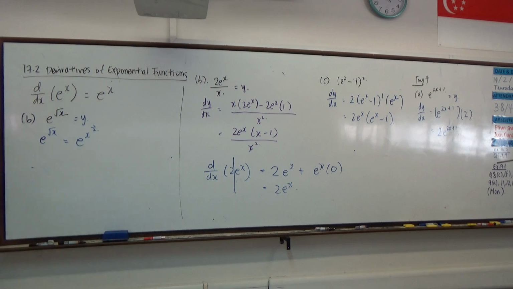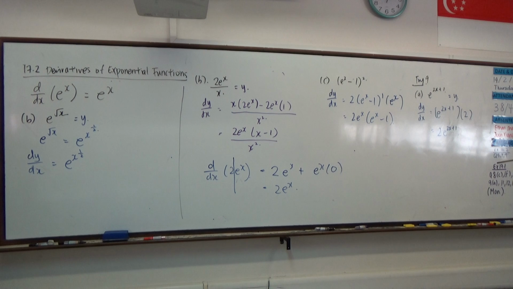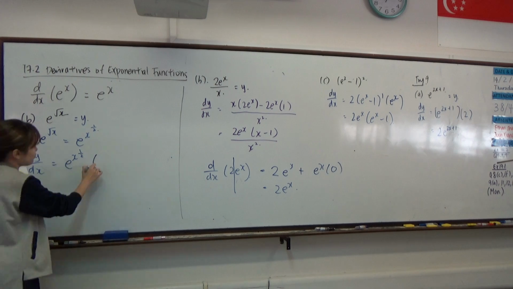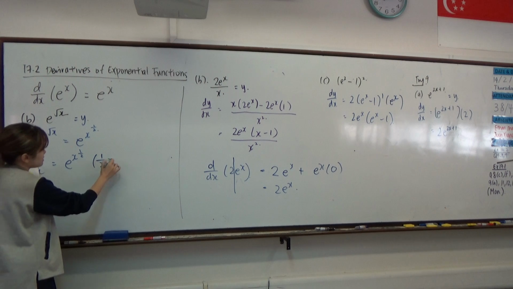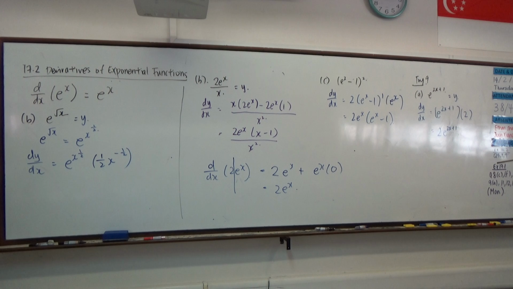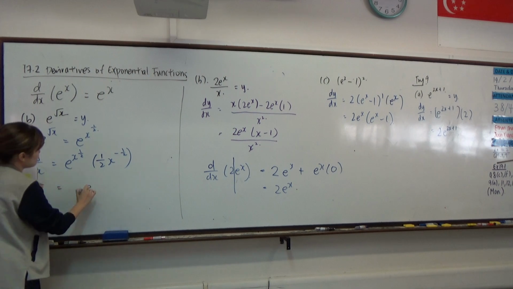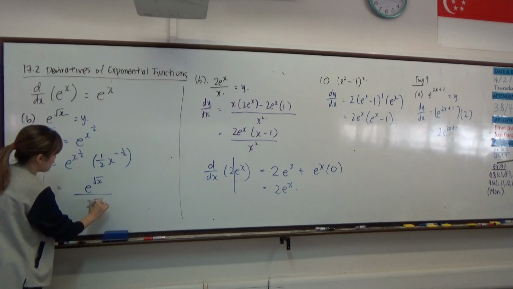So to differentiate this, the exponential function remains the same, e to the power of x to the power of half. Then after that, don't forget to differentiate x to the power of half itself. That will be half x to the power of negative half. So therefore, the answer is e to the power of square root x over 2 square root x.